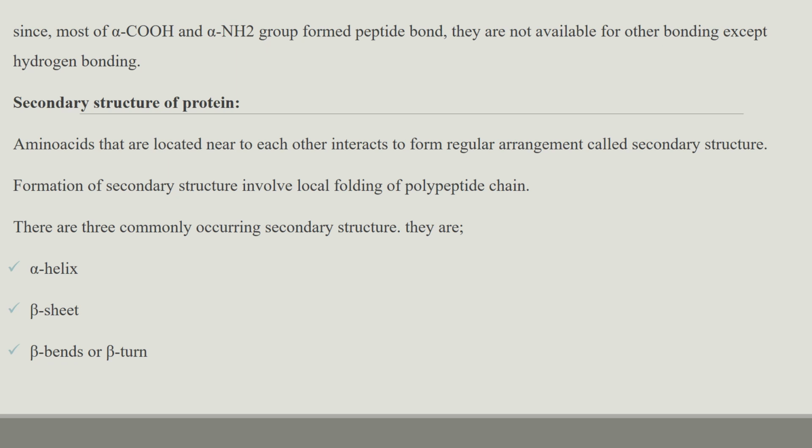Next we will move on to the secondary structure of these proteins. The amino acids which are located near to each other interact with each other and form a regular arrangement called the secondary structure. The secondary structure involves the local folding of the polypeptide chain. There are three commonly occurring secondary structures: alpha helix, beta sheet, beta bends or beta turn.